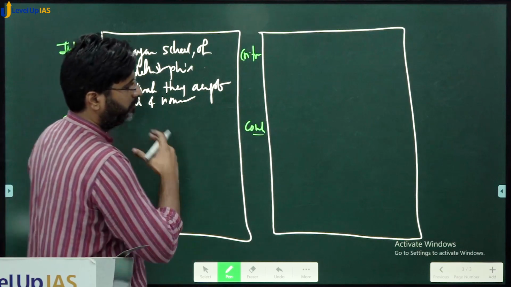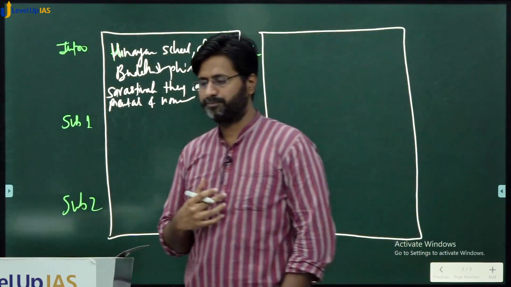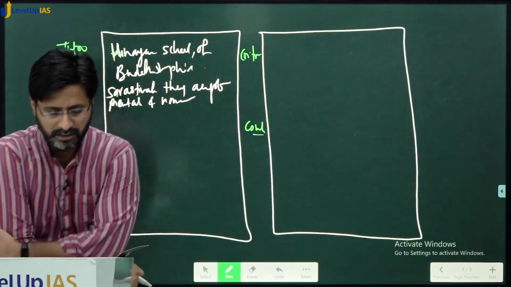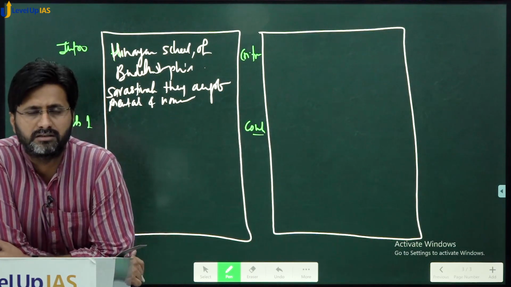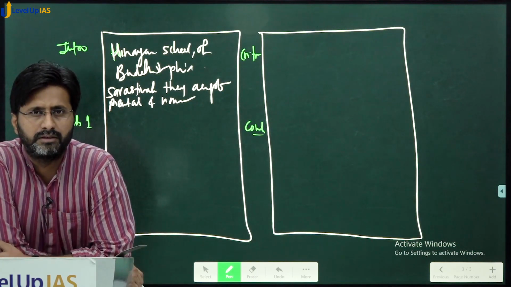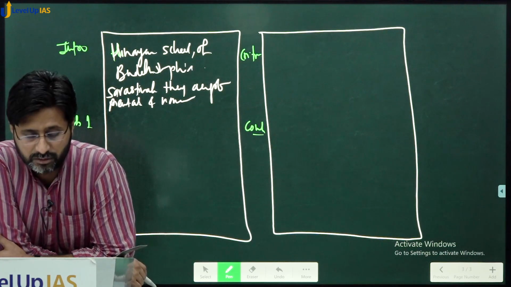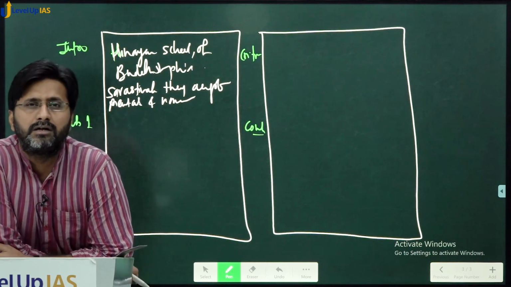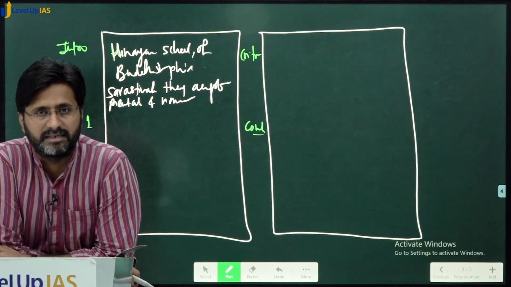So, okay, how you can introduce is among the Buddhist schools, two major Buddhist branches, Heenyan and Mahayan. Heenyan schools have two sub-schools who accept mental and non-mental as real. So hence they are called Sarvastivadins, in bracket, all that is there is real.